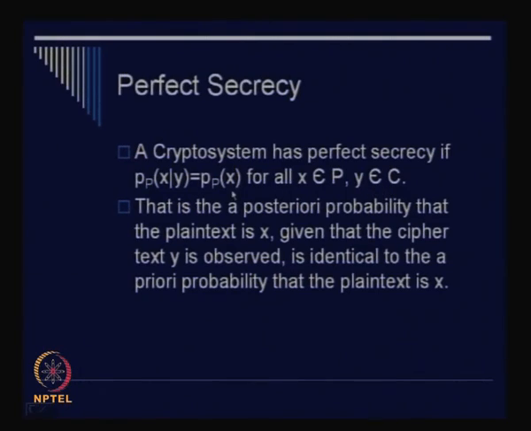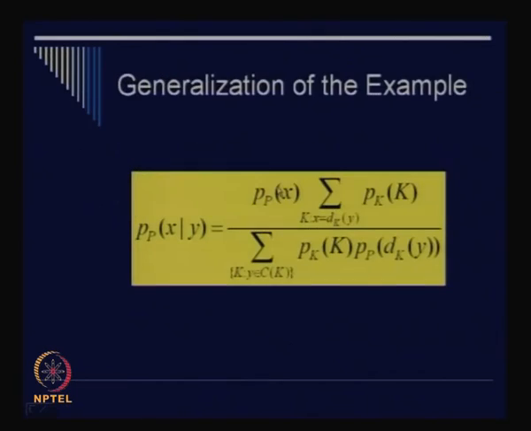Now the value of P(x) we already know. We can use the previous equation to calculate the value of P(x|y), because you see that on the right hand side everything is known to us. We know the probability distribution of the plain text as well as the probability distribution of the key, and therefore we can use this equation, because we also know the mapping, that is, we know the decryption function. So we can use this formula to calculate the value of P(x|y).